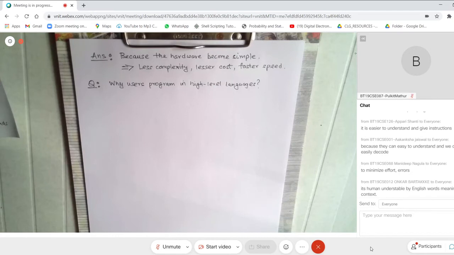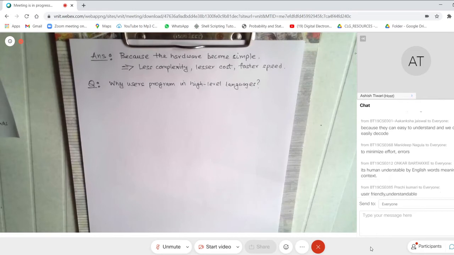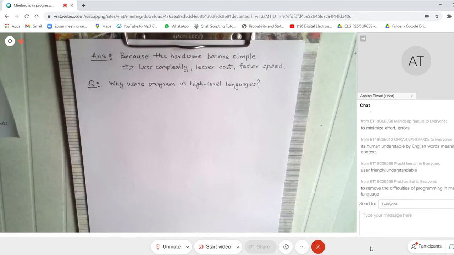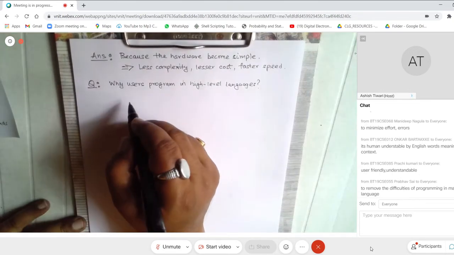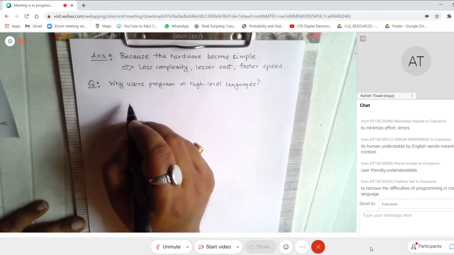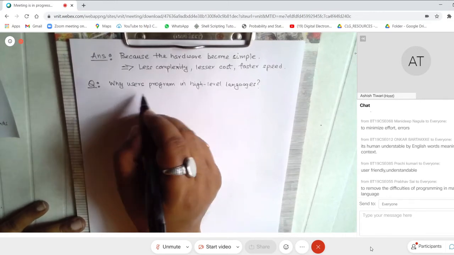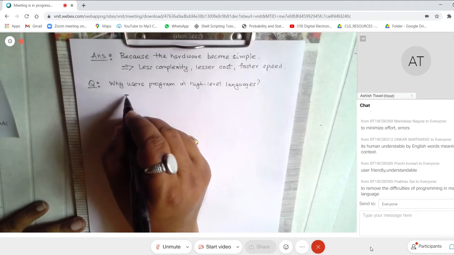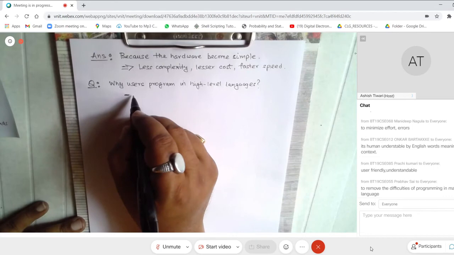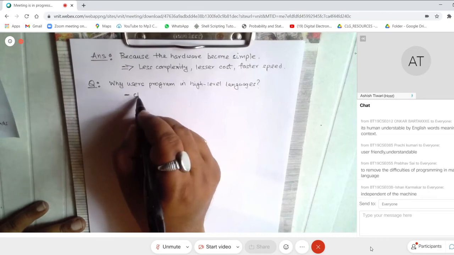Yeah. So let me see what people have written: to perform complex operations, short lines, minimize errors. Very good. So okay, I take your answer, Pulkit. Was that Pulkit? Yes, sir. So why do users program in high level languages? There are two reasons for it. The first reason is they are close to natural language.